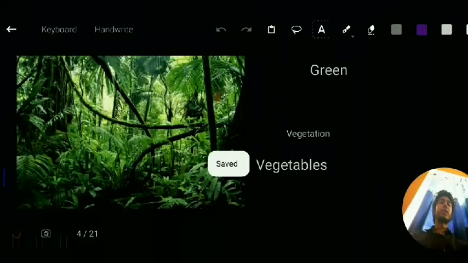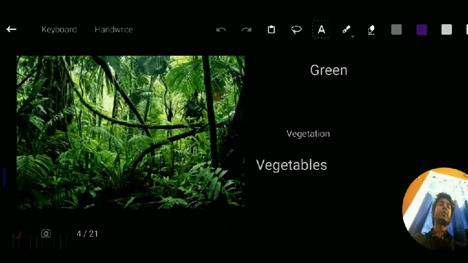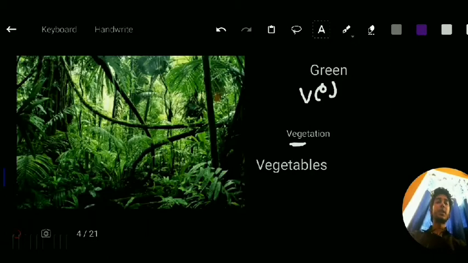So now moving on to this slide, we have the word green. The word that should come into your mind when you are studying Spanish is vegetation. And the vegetation is generally green. So you can remember veggie, that means veg, from the Greek root. So green is verde, V-E-R-D-E, verde. That means green. That is related to vegetation. From this word, you can remember this.